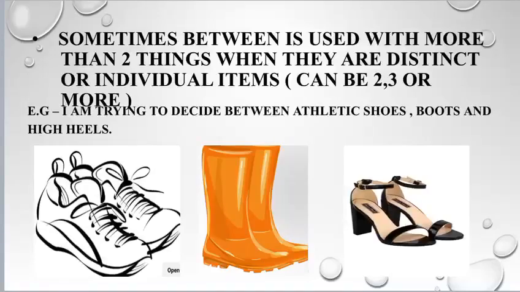We also use between when we talk about more than two people or two things, but when they are distinct and individual items. For example, I am trying to decide between athletic shoes, boots, and high heels. Here we are using between because all these footwears are stated individually and distinctly, and we are not viewing them as a part of one group.